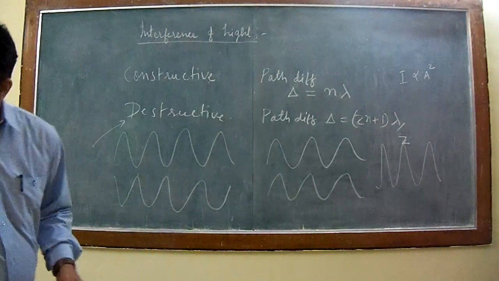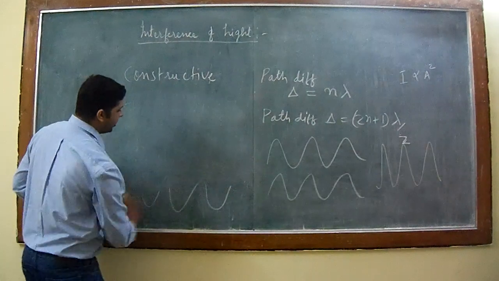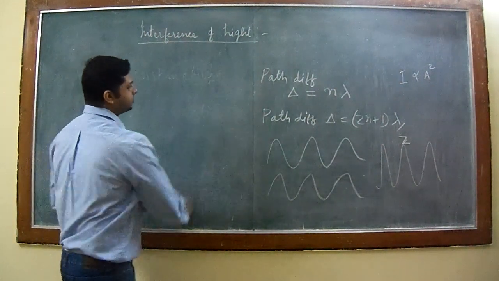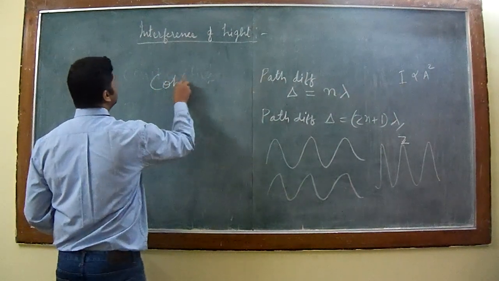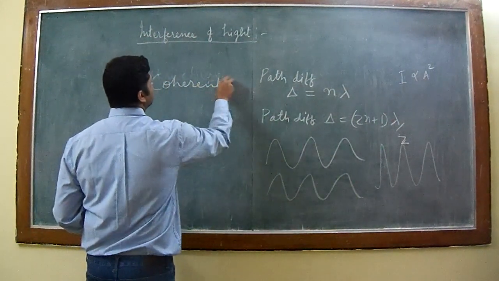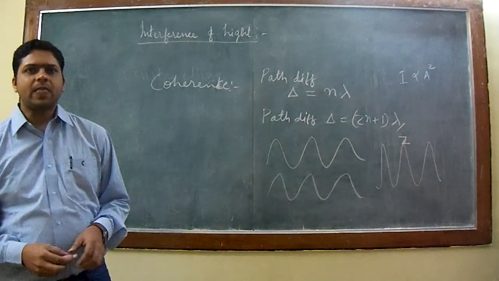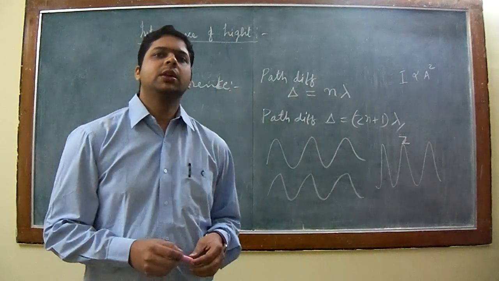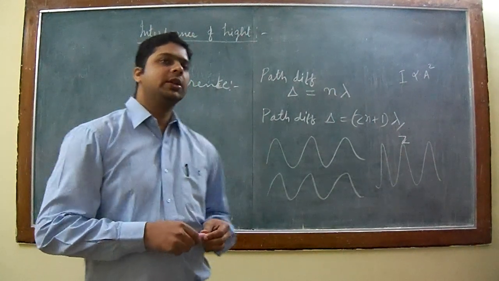Then for obtaining a steady interference pattern, we need that the two sources of light must be coherent in nature. By coherence, we mean that if the phase difference between the two waves is either zero or constant, then such waves are said to be coherent in nature.